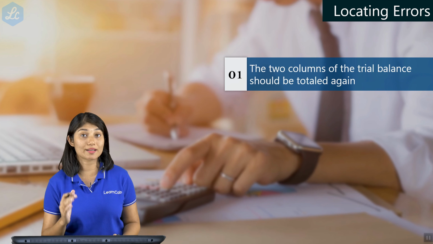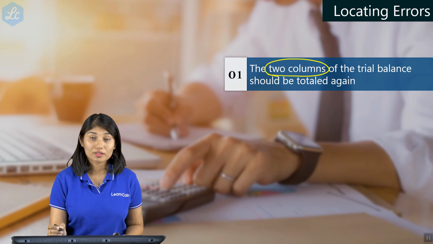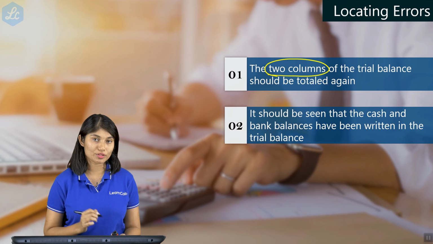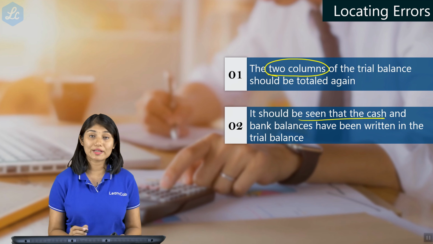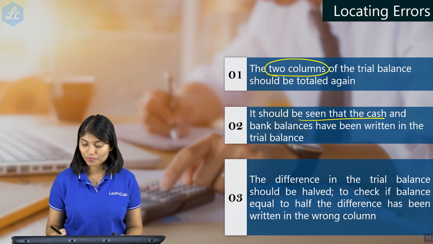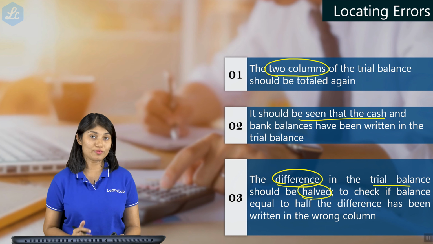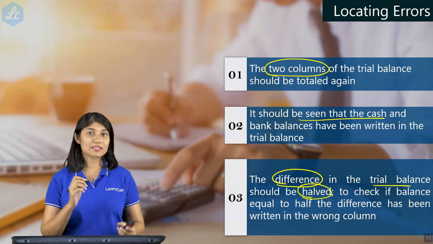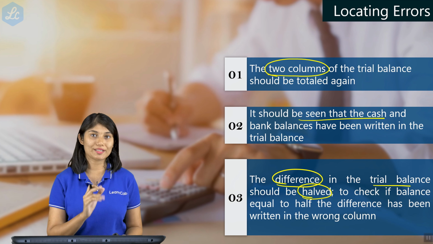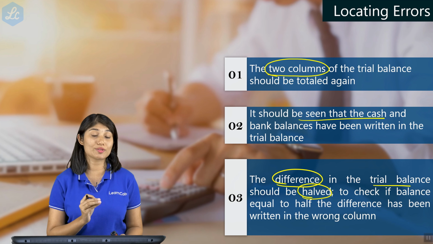Now, how do you locate errors in your accounts? So the first step is you need to total, or retotal, in other words, the two columns of the trial balance. Check if you have correctly entered the totals first. Then ensure that you have entered cash in your trial balance. If you have not, enter it and retotal it. Then if there is a difference in the trial balance, try to divide it by 2. In case you entered an amount on the wrong side, that particular side will show twice the amount of that expense, right?